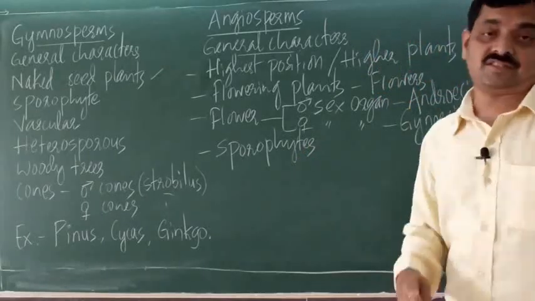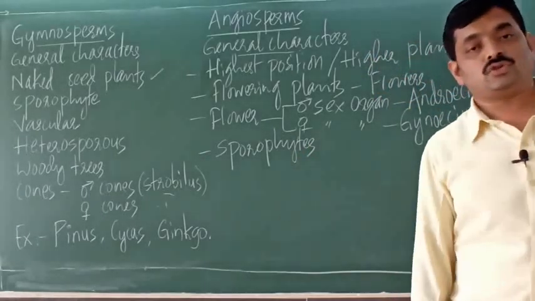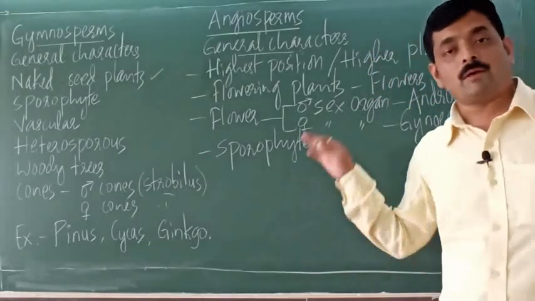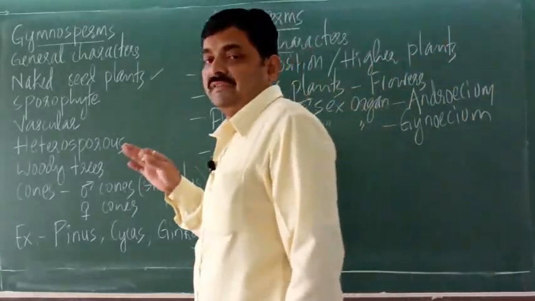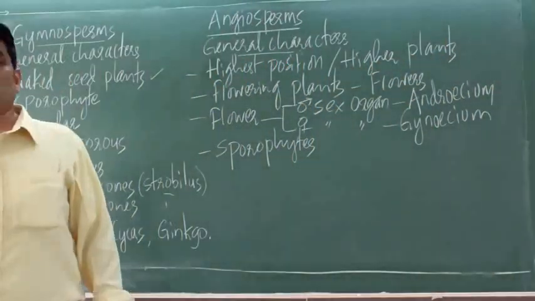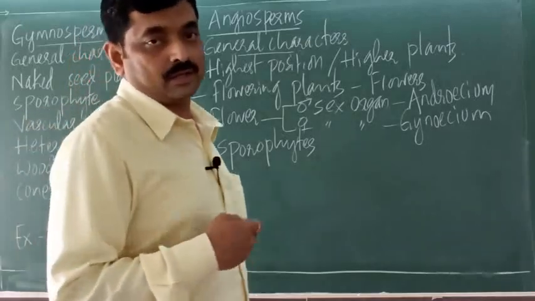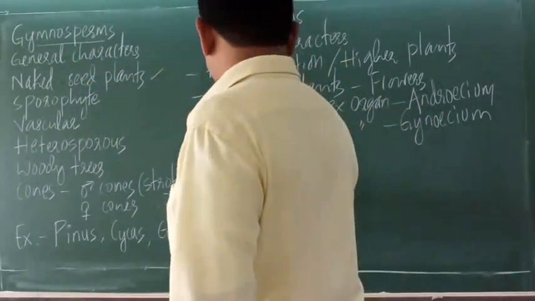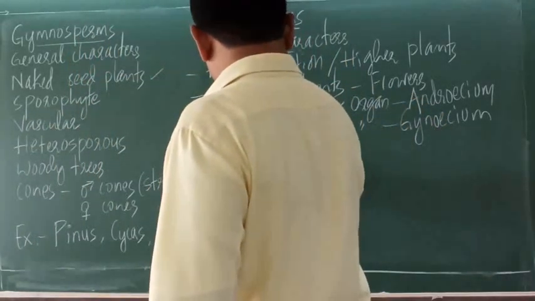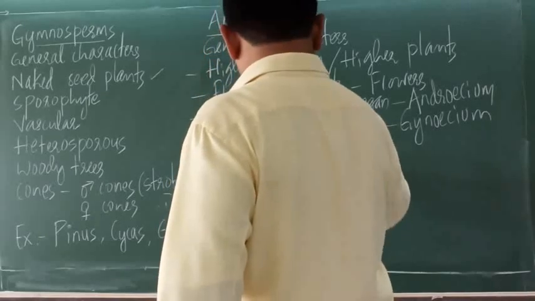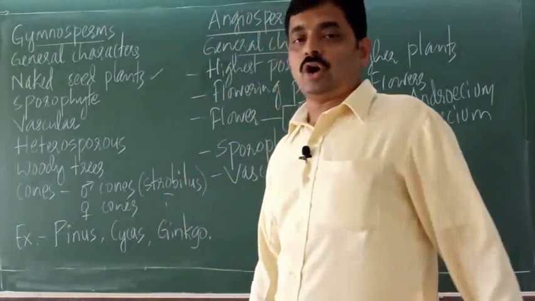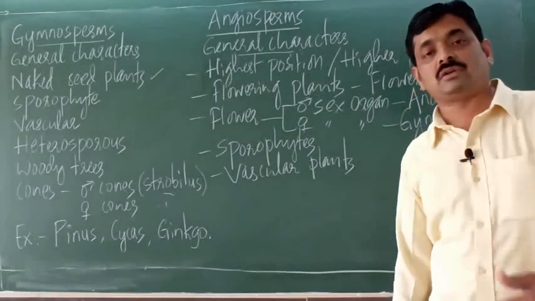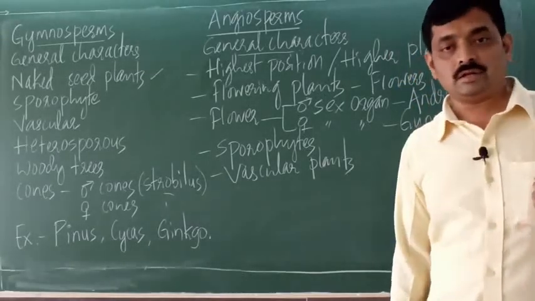Angiosperms are sporophytes where the plant body is differentiated into root, stem and leaves. Then angiosperms are vascular plants because they have vascular tissues like xylem and phloem.